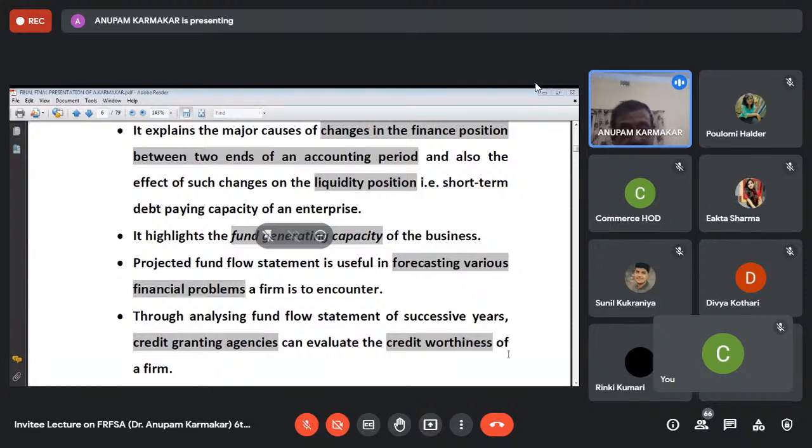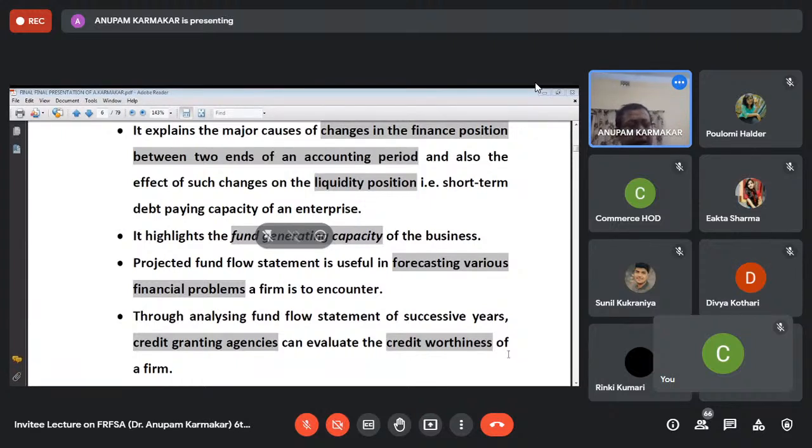And another thing is that in future, various kinds of financial problems may arise. So that can also be noted down. That means a projected fund flow statement can be useful in forecasting various financial problems. So if you prepare the fund flow statement, then it is very useful. That means it will forecast that your financial problems may arise after 2 years or 3 years. And depending on that, you have to take the necessary measures.